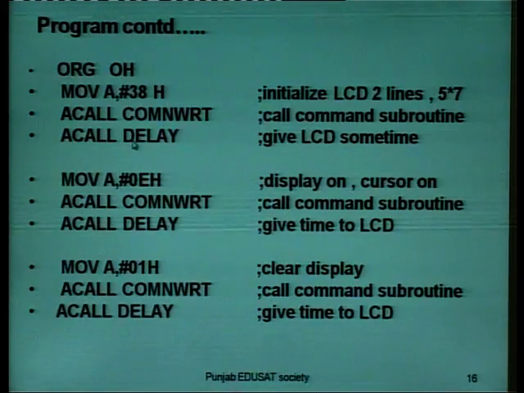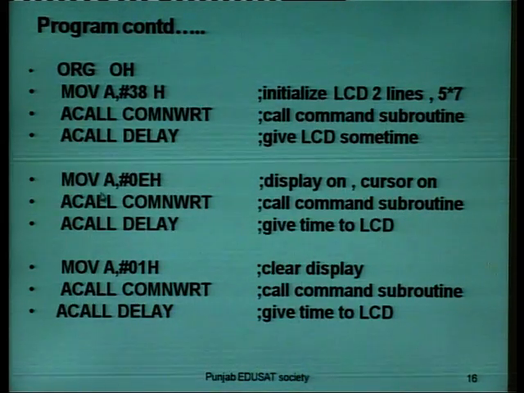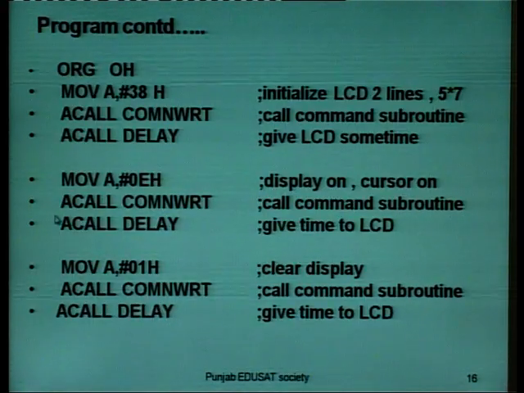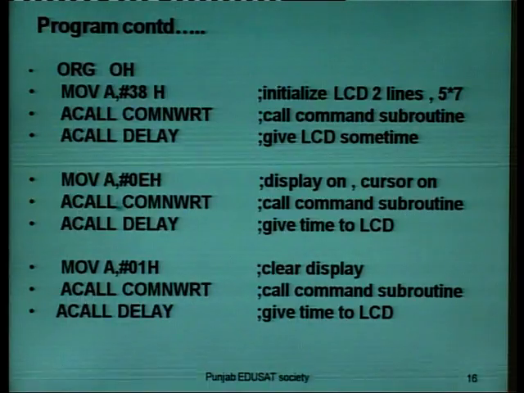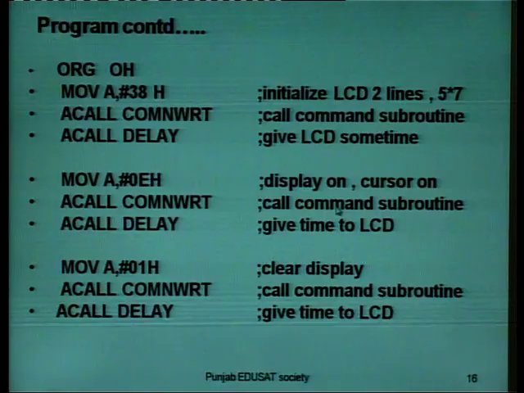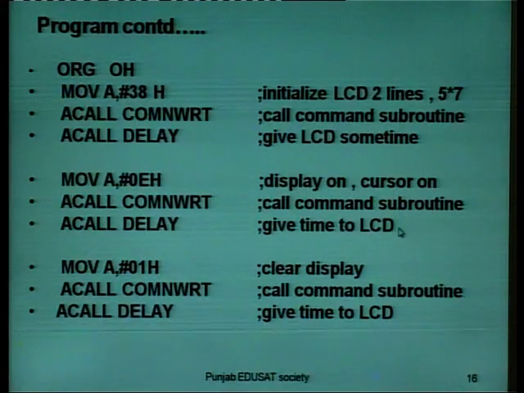Then absolute call for delay. This will give the LCD some time. After that, we will move 0E to the accumulator. This will make the display on, cursor on. Now we will call the command write subroutine. Then absolute call for delay. This will give some time to the LCD.